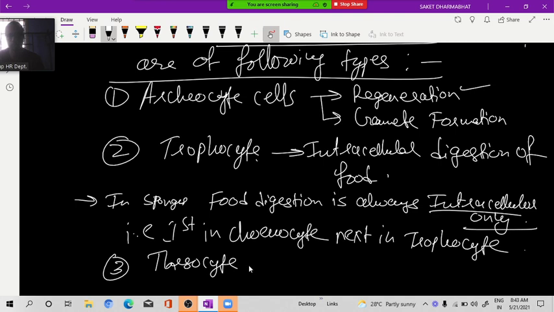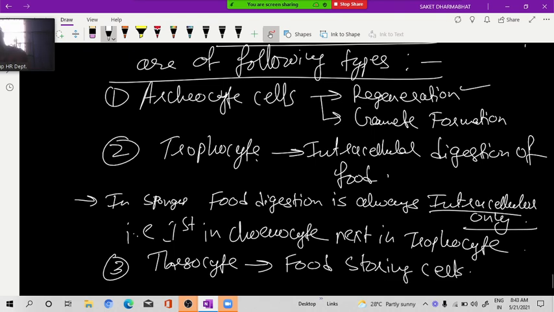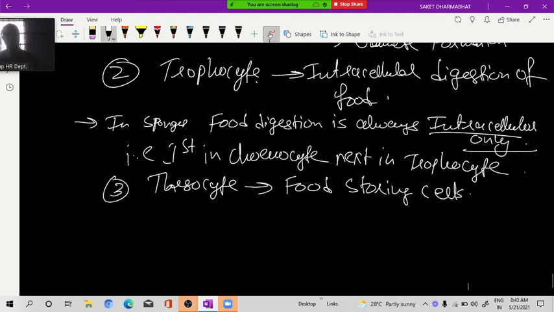Thesocyte. This is what? Food storing cell. Food storing cells, and food is stored in the form of glycogen. In all animals, food is stored in the form of what? Glycogen only. In plants, the food is stored in the form of starch.